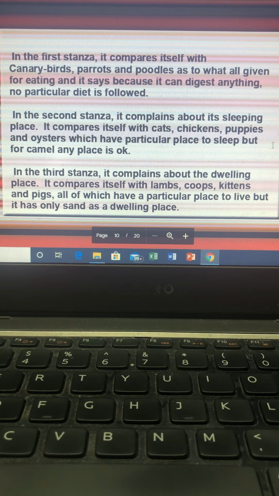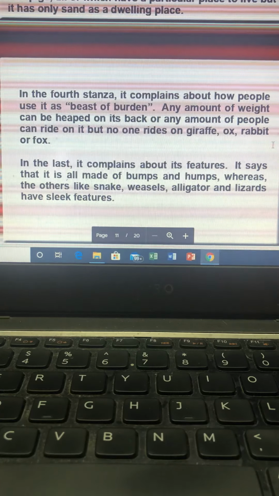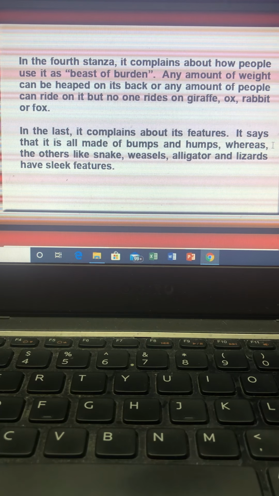But a camel comes handy wherever it's sandy. Anywhere does for me. But he says that despite I'm the most useful one in the desert, because all these animals, they can't survive the desert. It's only me who can survive. But anywhere does for me. That means wherever there are stretches of sand, the camel is left to relax anywhere. Right? The camel says, nobody bothers about me, where I am going to sleep. Nobody bothers at all.